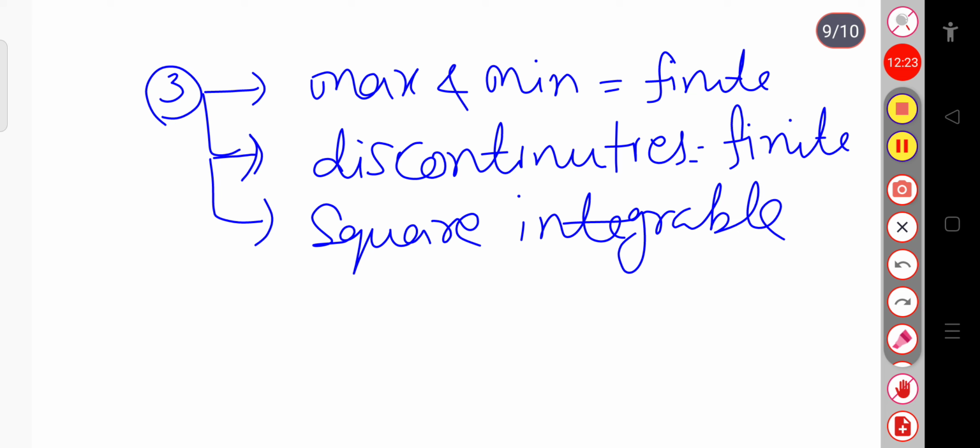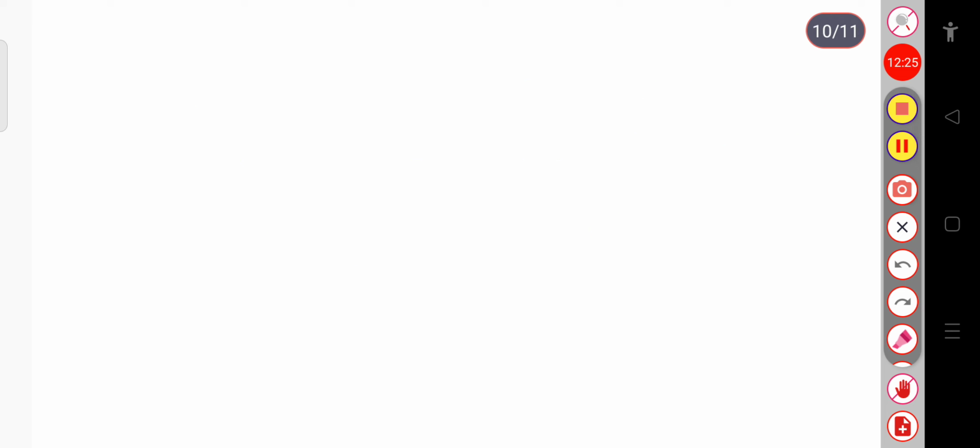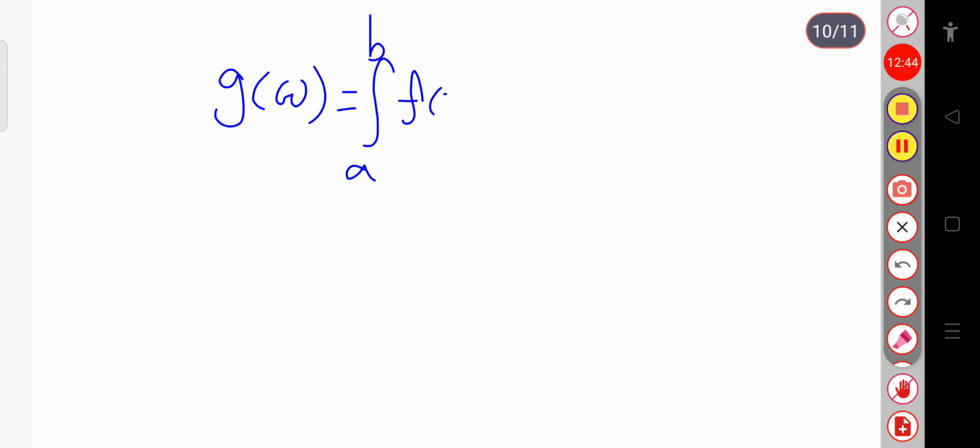Okay. So based on that concept, suppose I introduce a function g of omega. Here I am writing omega, this is the frequency component. Here I am writing the frequency function, that is g of omega, equal to the integration over the range a to b of f of x, k of x comma omega dx. Here you can see, what does this k represent? This k is called the kernel.